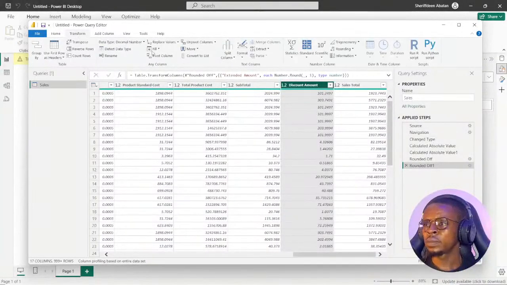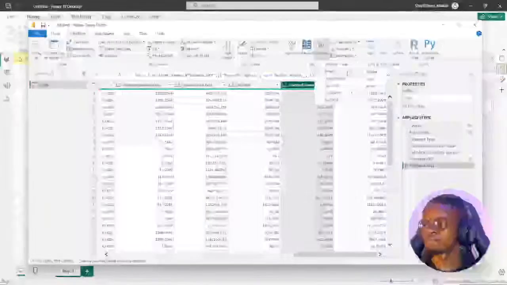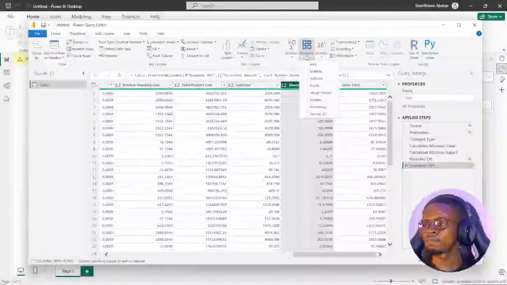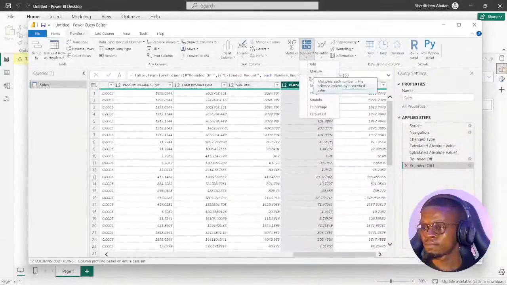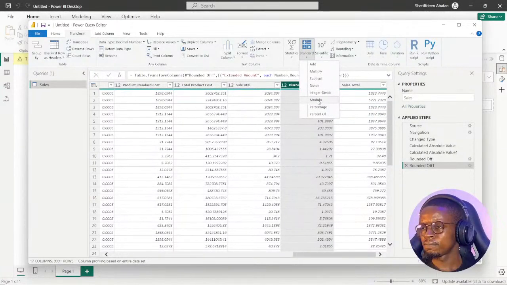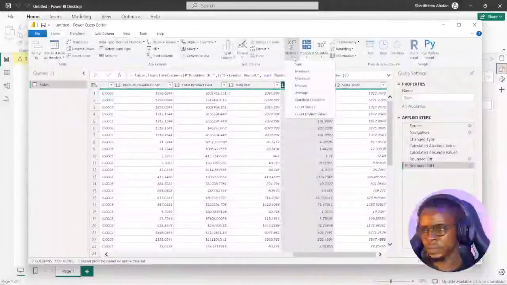So how do we make it have negative values? Let's go to the transform tab. So look for how to add a negative value to the numbers.